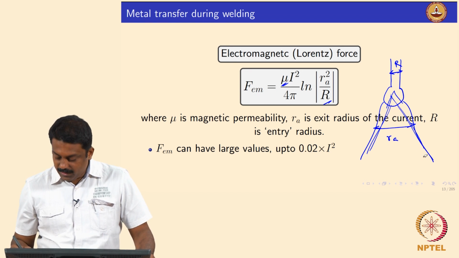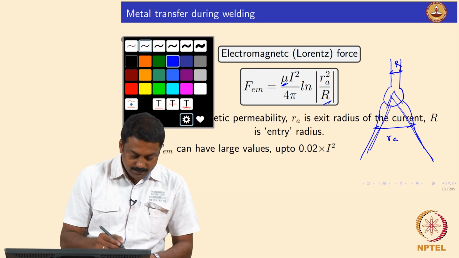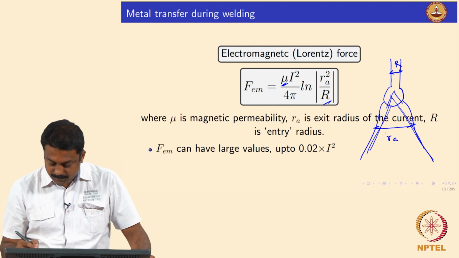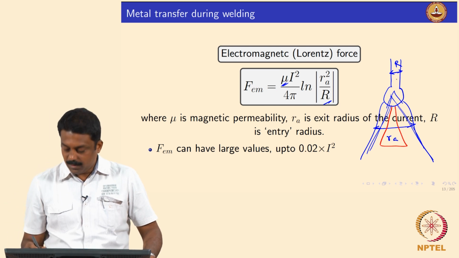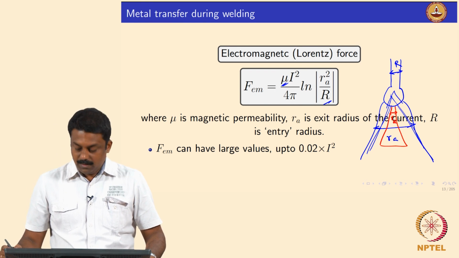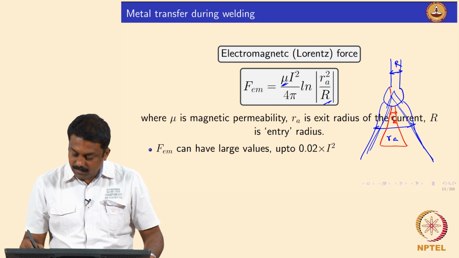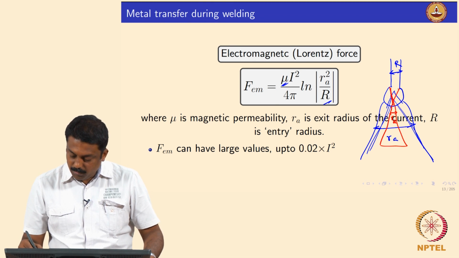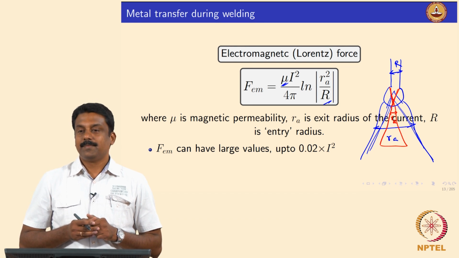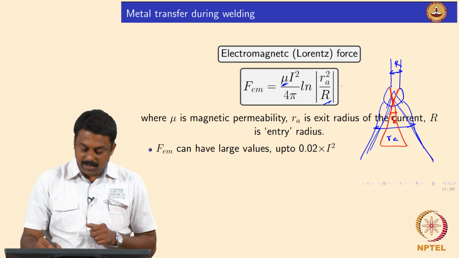So suppose RA is different. Now RA is smaller than your R. In this case, if RA is smaller than R, then these electron particles would try to converge, isn't it? So this term becomes smaller.